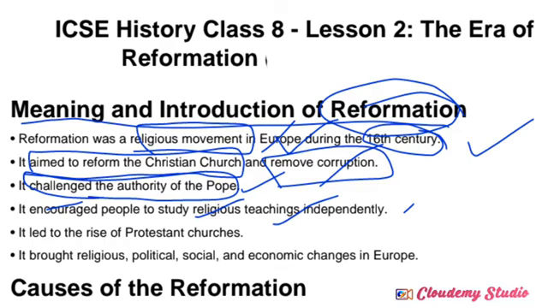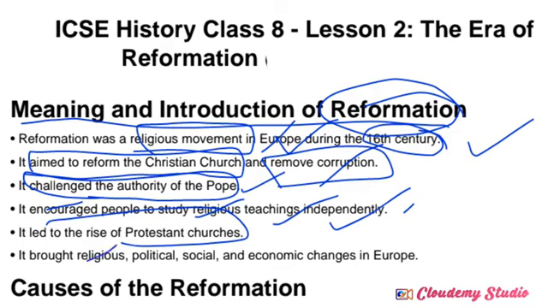In the 16th century, people were no longer depending on the church authorities. They started to study religious books independently because of the contribution of the printing press. So it led to the rise of the Protestant churches. In Christianity two different categories were created: one is Catholic-based and the other is Protestant-based, correct? So Protestant churches also rose during the time of the Reformation.